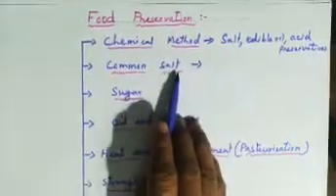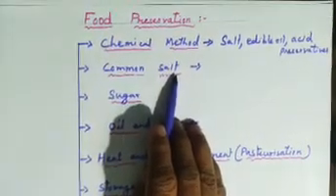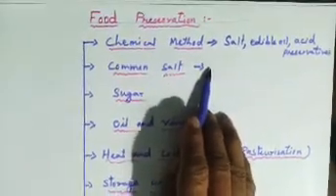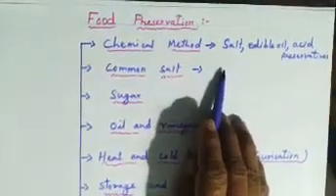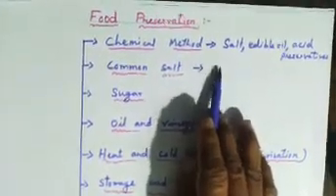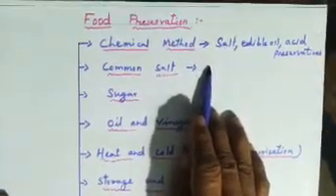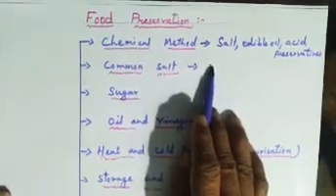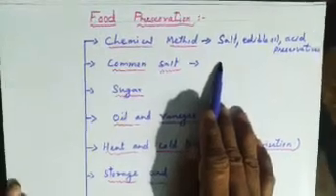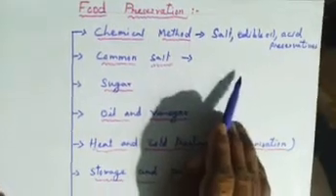Secondly, preservation by common salt. It is used to preserve meat and fish. They are covered with dry salt to check the growth of bacteria. Not only meat and fish, gooseberry is dried with salt, and tamarind is dried with salt and stored for a long time, so it doesn't get attacked by microbes.